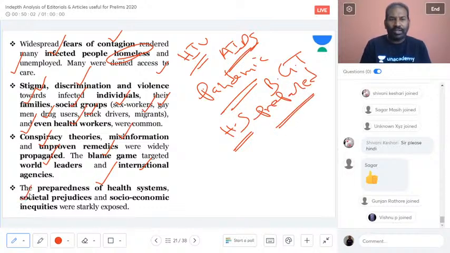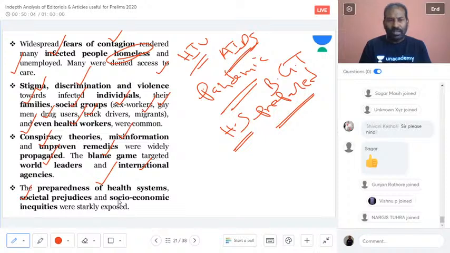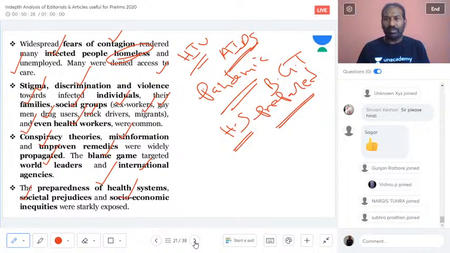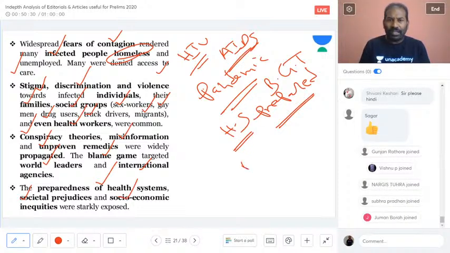And there should not be any kind of social prejudices, or the socio-economic inequalities which were sparked then. Now also we are seeing that socio-economic inequalities are growing faster, and that is why people are not accepting the national lockdown or maintaining social distancing, or taking the measures seriously, because they feel these are undesirable since they affect their economic condition.